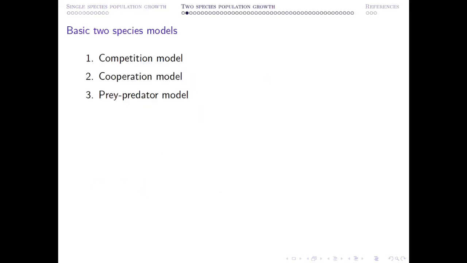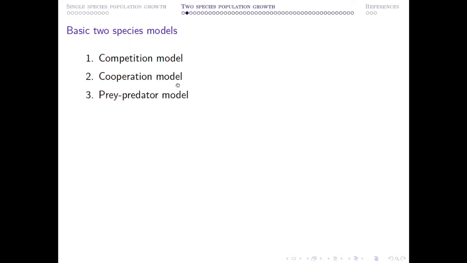Now we come to two species population growth. In case of two species population growth, there are three different types of model, starting from the history of mathematical biology. Nowadays, this list has extended, as per my understanding, to around 12 or 13. Again, I'm sorry, it is not possible for me to give you all the description of such models.